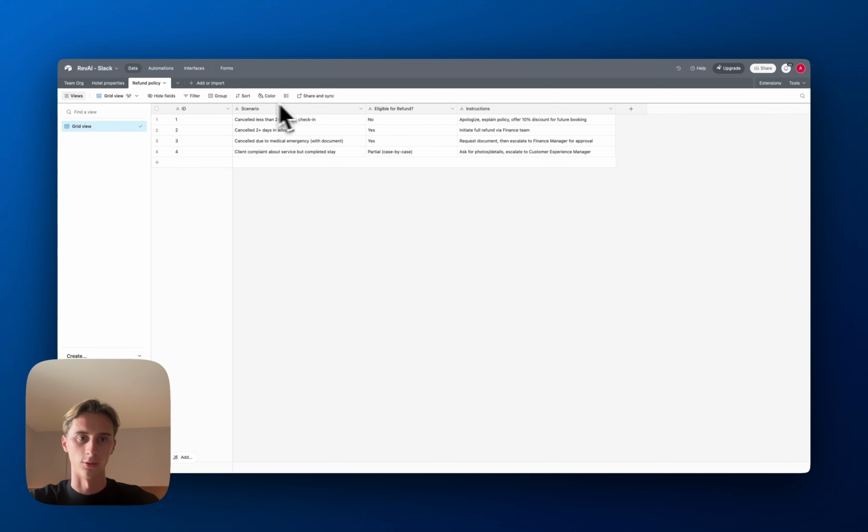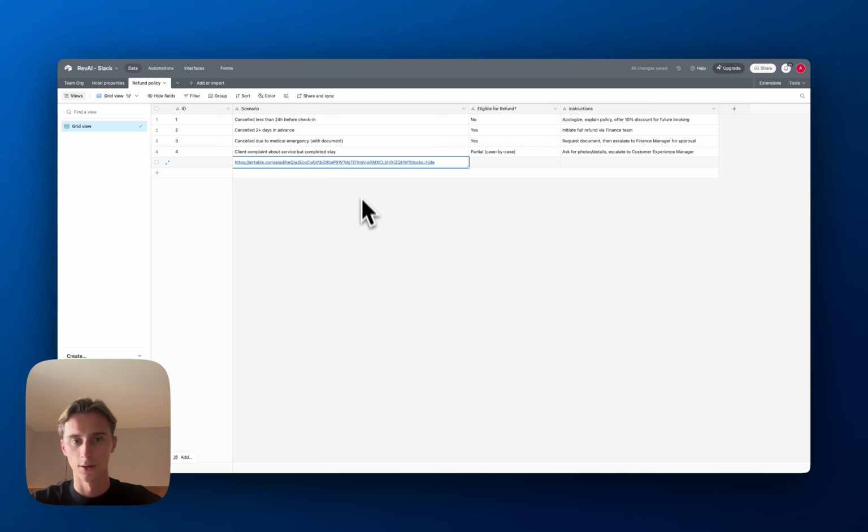If we go to Airtable, you can't see the link because it's hidden, but you will have this in the link like so. This is the app ID, and then you have the table ID, and then you just remove the last part. You copy paste this and put that into the HTTP request like so.